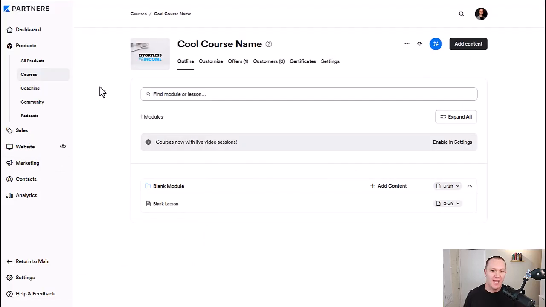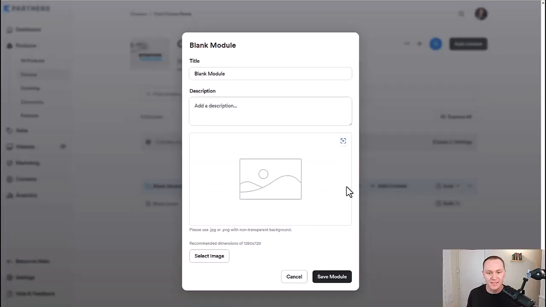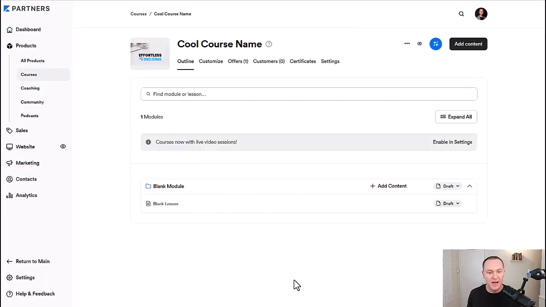So I like to just have a completely blank slate when I build out courses, and you can customize the name of the module, the description for it, add an image. A module is a collection. You can see there's a little drop down right here. It's a collection of lessons. So people think that the module is the actual lesson itself. It's not. It's a collection of lessons, okay?